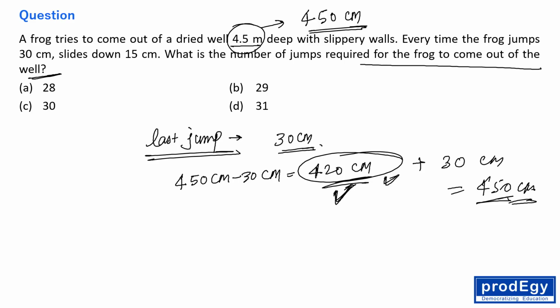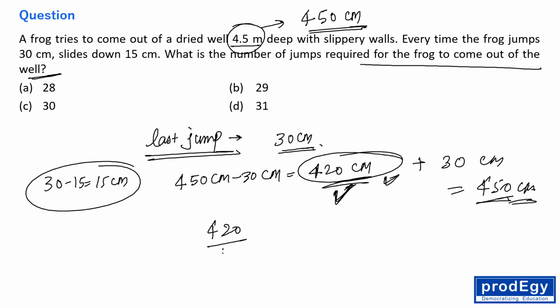So obviously effectively in one day, 30 minus 15, he is actually climbing up by 15 centimeter, right? So 420 divided by 15, right everyone? So effectively he is climbing up by 15 centimeter in one day. So this will give you 28 days, right?